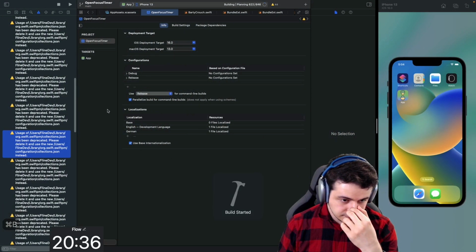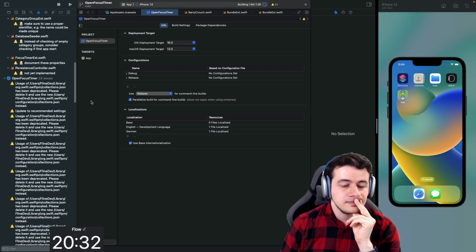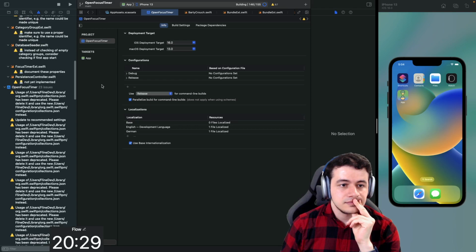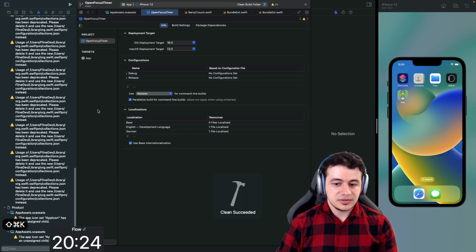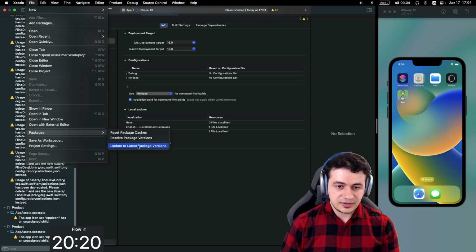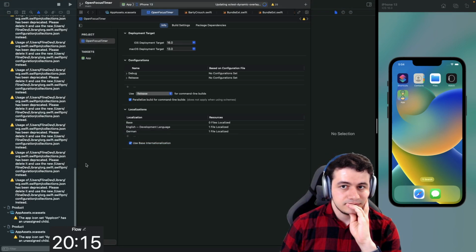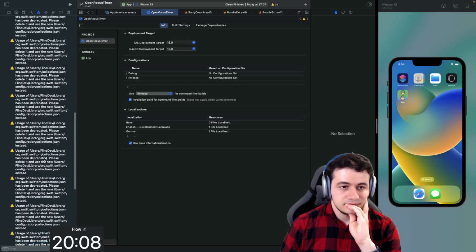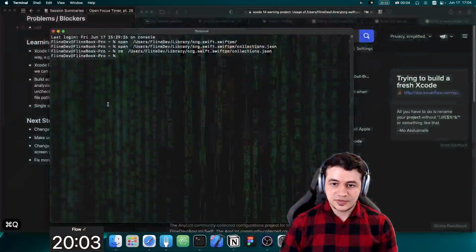Let's build again. Warning's still there. Let me clean build. Let me also update the latest package versions. Let me close Xcode and iOS simulator.